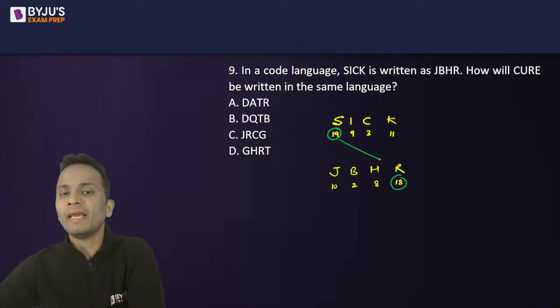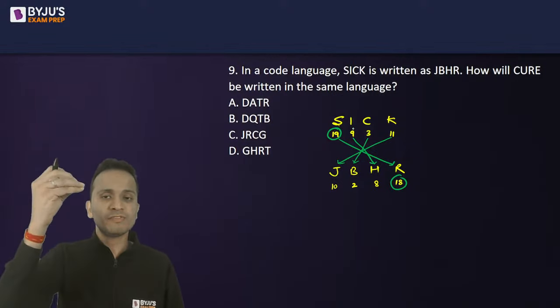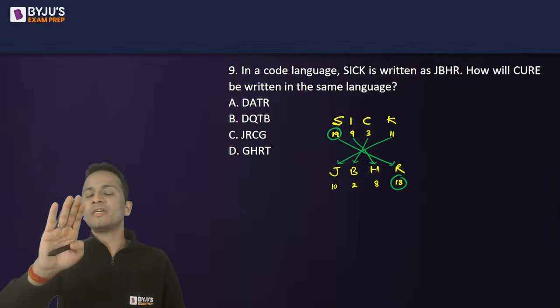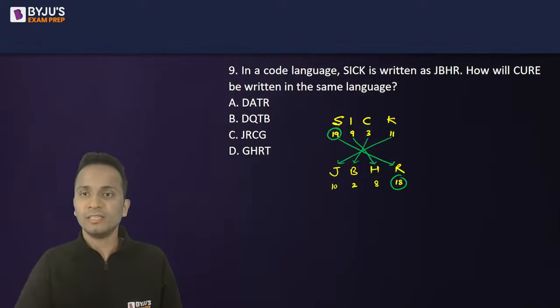So 19 minus 1 is 18, 9 minus 1 is 8, 3 minus 1 is 2, and 11 minus 1 is 10. So the pattern is, what they have done is they have subtracted 1 from each of these numbers and then written them in the reverse order. Okay, so they reversed it, right?